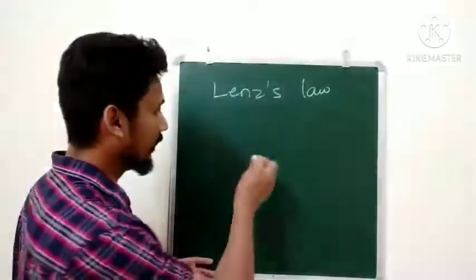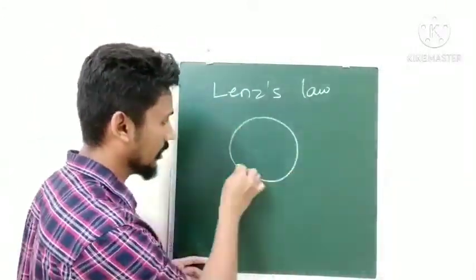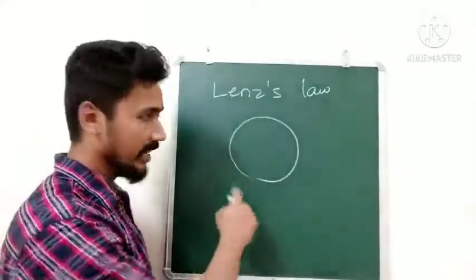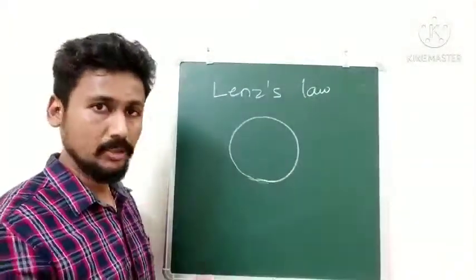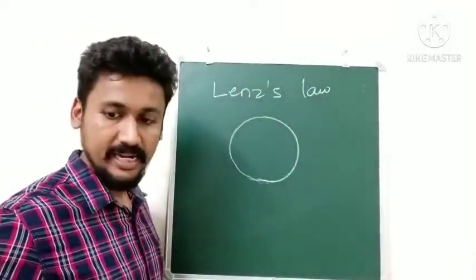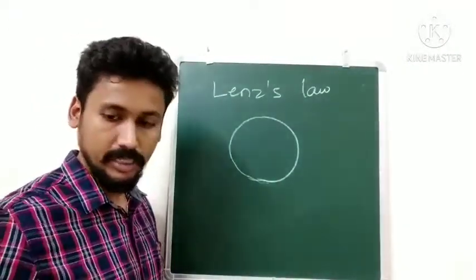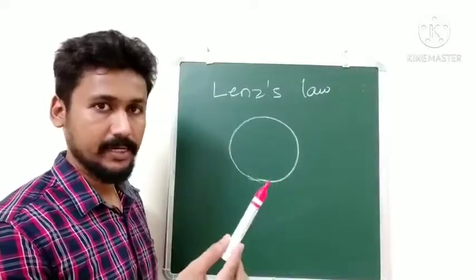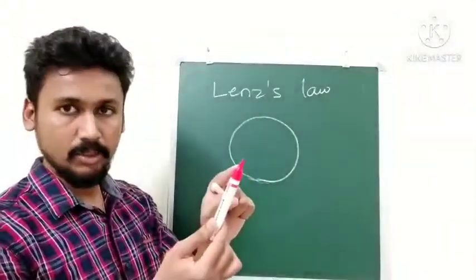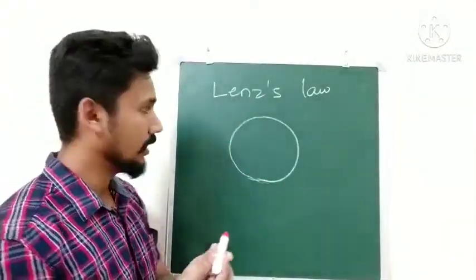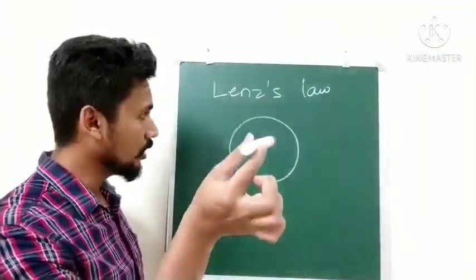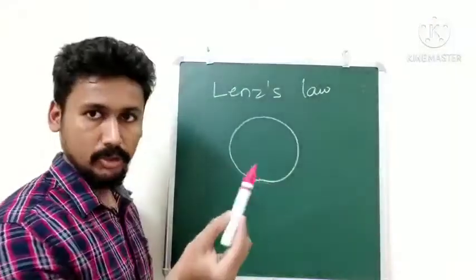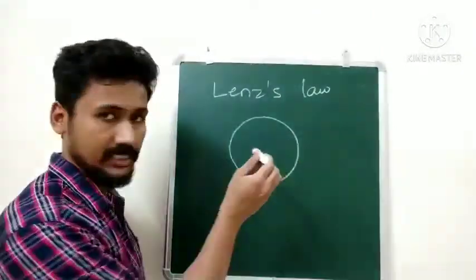So let us try. Here I have a coil. Okay, so we have a metallic coil. Right now there is no magnetic field, no change, so there is no EMF. Then let us take a magnet. So imagine this pen is a magnet, right? This tip represents North Pole, this represents South Pole. Now we are going to move this pen towards the coil, right? So you can see the North Pole is moving towards the coil.